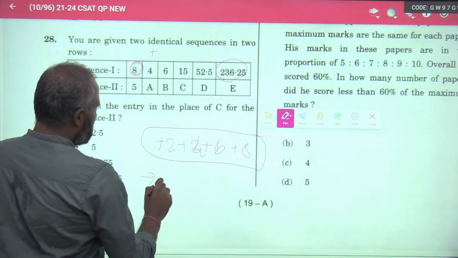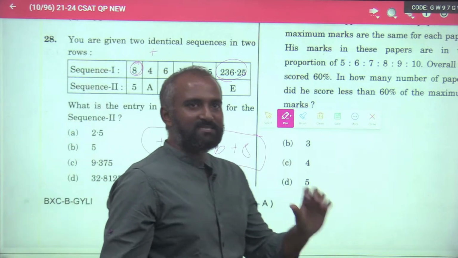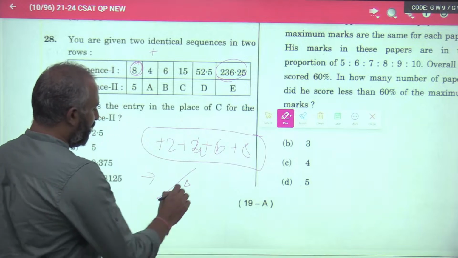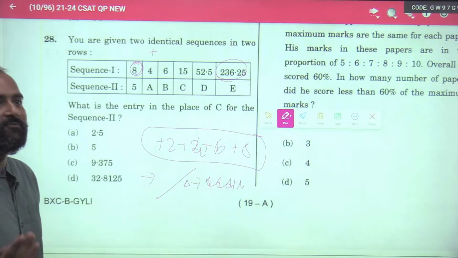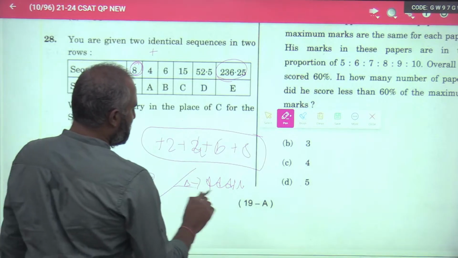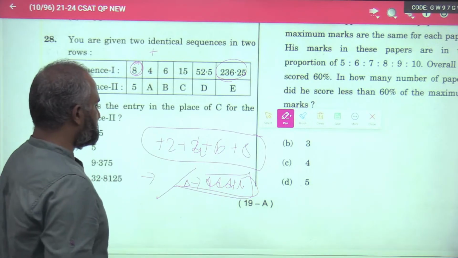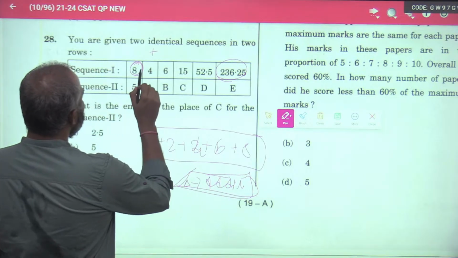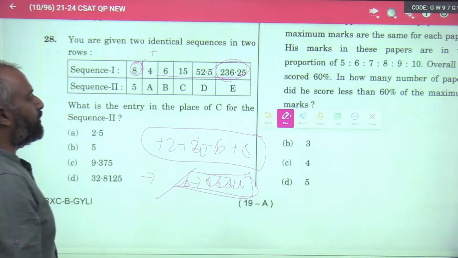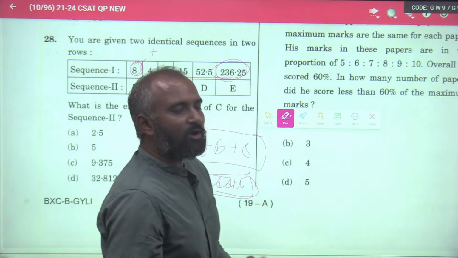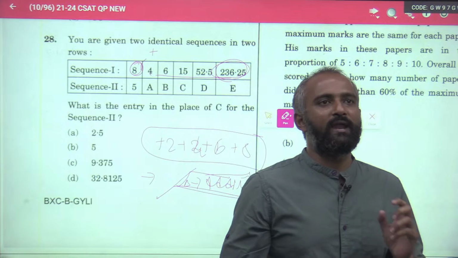This is called delta. Delta is the difference between the first digit and the next digit. The delta will always be small for addition. Delta is just a technical term for the change between the next and the previous digit. So you see your delta starts from 8 and has suddenly gone to 236.25. This should give you a clue that some sort of multiplication is involved. It is not a pure addition based question.